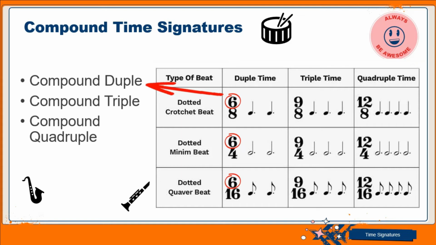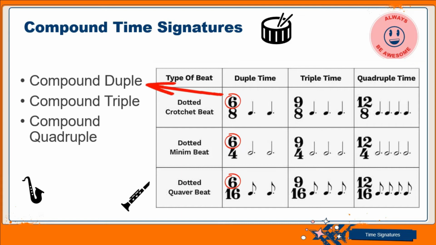So you see the compound duple time, it's a dotted crotchet, because once we divide the quaver notes by 3, we have 2, which is 3 and 3, and we want to represent those 3 beats as 1. Then we are going to use a crotchet.